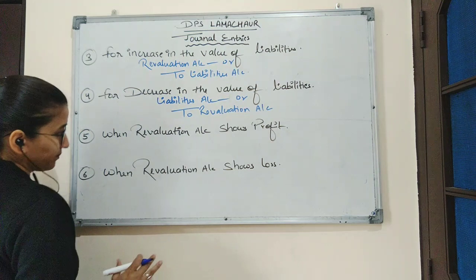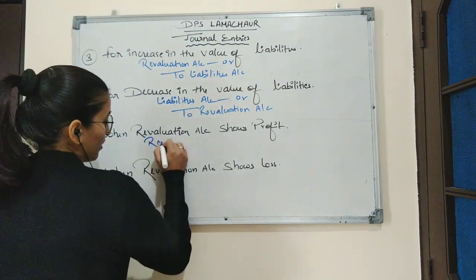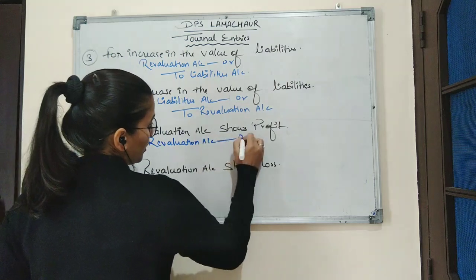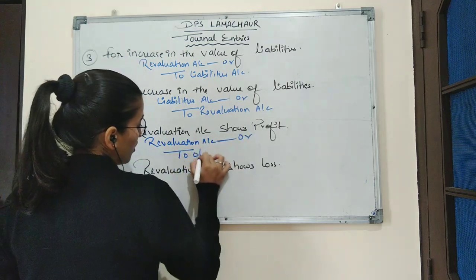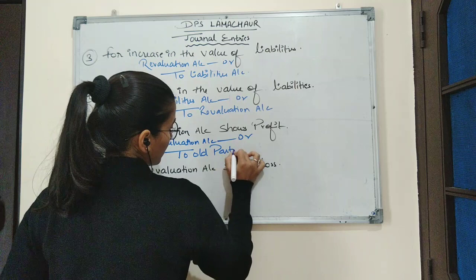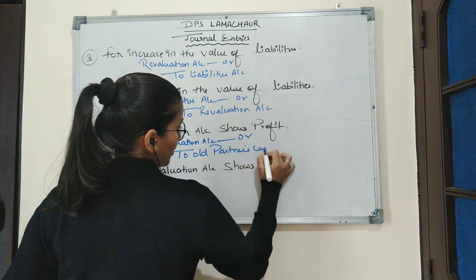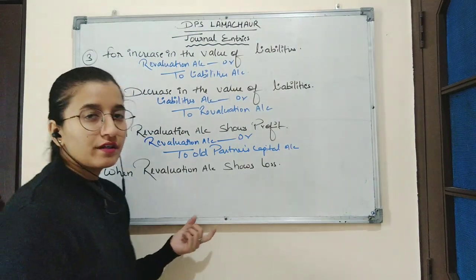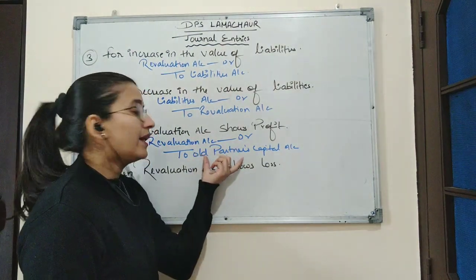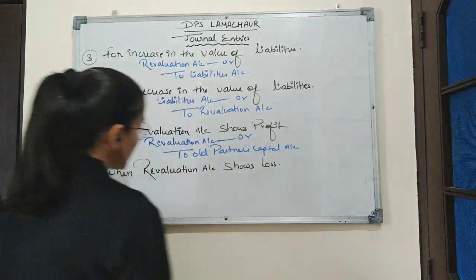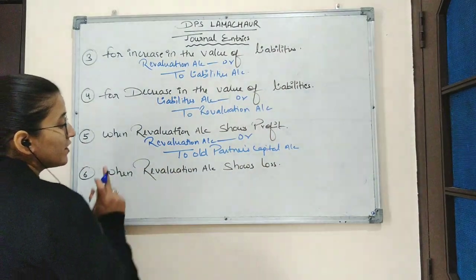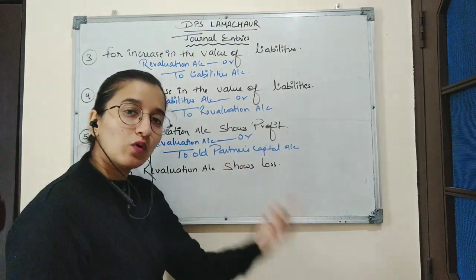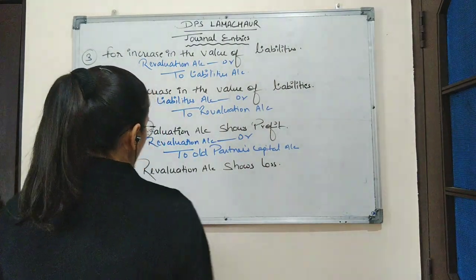Entry for this will be revaluation account debit to old partners' capital account. As this profit is transferred to old partners' capital account, that is why we are crediting old partners' capital account. And the entry when revaluation account shows loss, which means the loss will be borne by the old partners in their old profit sharing ratio.